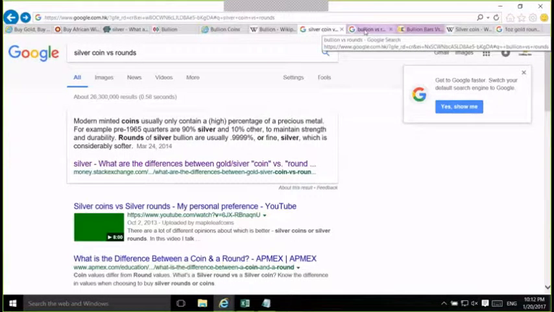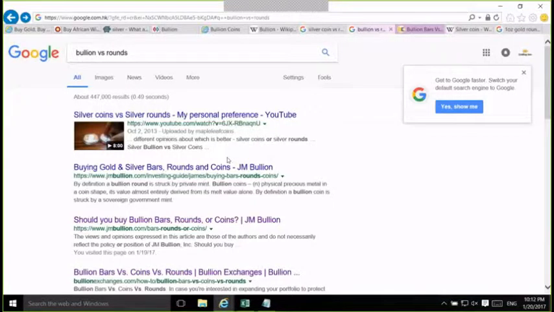But then let's take a look at bullion versus round, which is the topic of our video. I actually went to take a look at it. Most of the results are talking about either what a bullion is or what a round is. They don't really compare and contrast bullion versus round. Then there's this site that sounds like it talks about it: bullion exchanges, bullion bar versus coin versus rounds.